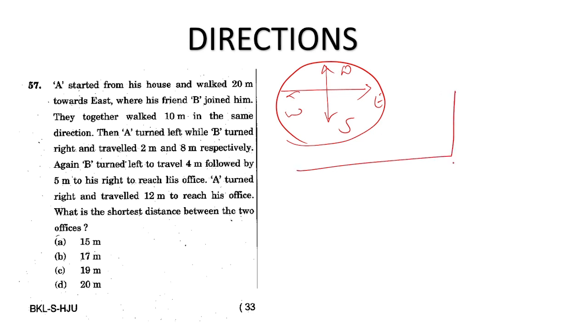For the direction question, they will ask east, west, north, south. I found this question easy. Every question paper I used to solve this question. It's simple reasoning, right? Everyone will know. I am walking like this, then I go like this, and then like this, and I have to find the shortest distance. So the root of a square plus b square will be the answer for this question. So shortest route. I'm not solving the question in this place, I'm telling basic things.